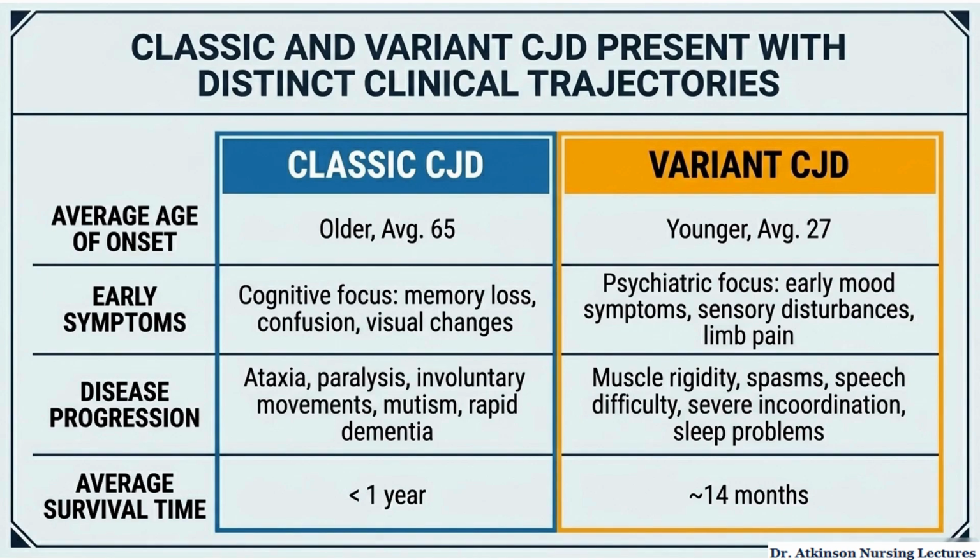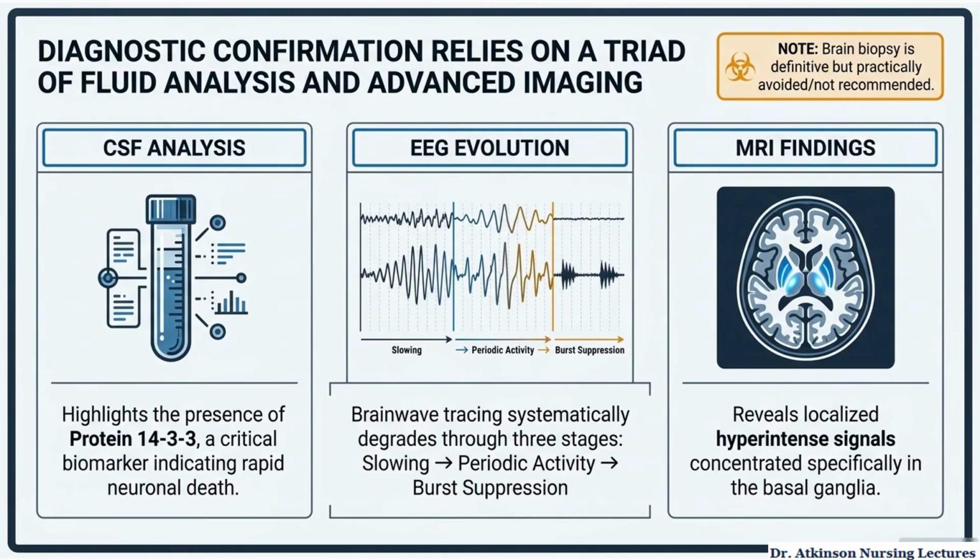Variant CJD tends to affect younger patients, with an average age closer to the late 20s. The early presentation is often more psychiatric, including mood changes, sensory disturbances, and limb pain. Over time, patients develop rigidity, spasms, speech problems, severe incoordination, and sleep disturbances. So, for exam recall, classic CJD is older with dementia-focused symptoms, while variant CJD is younger with psychiatric symptoms appearing early.